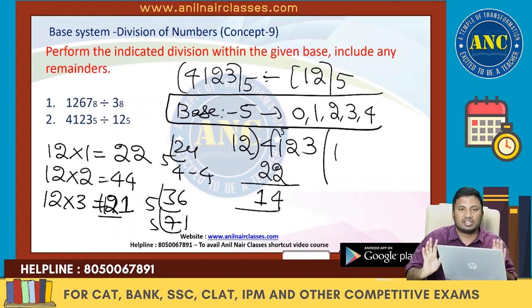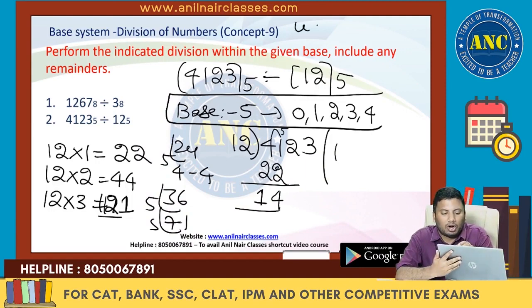I did base system 12, but actually you have to use base system 5. I hope you got my mistake. Kindly acknowledge in the live chat that you understood my mistake.